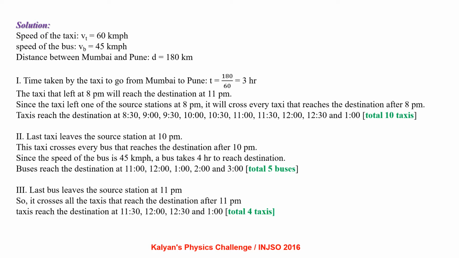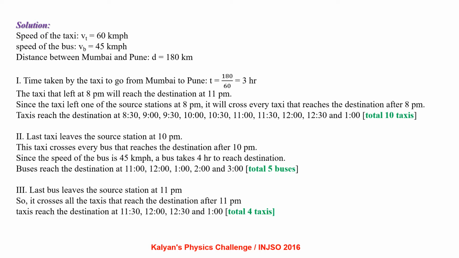The last taxi leaves the source station at 10 pm. This taxi crosses every bus that reaches the destination after 10 pm. Since the speed of the bus is 45 kmph, a bus takes 4 hours to reach the destination. So the buses reach the destination at 11, 12, 1, 2 and 3. So a total of 5 buses.